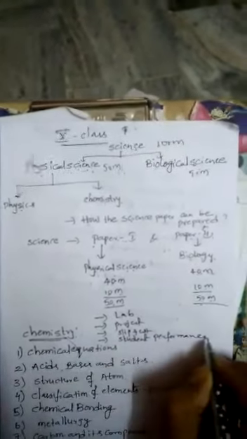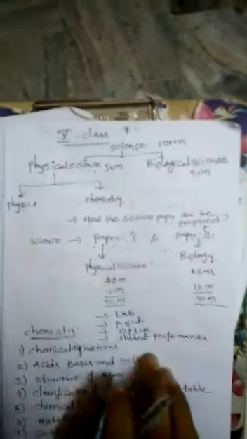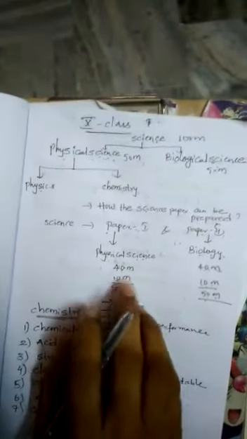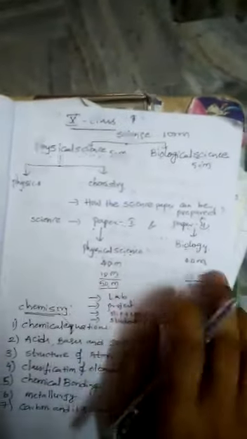So in this way internal marks will be awarded. What are the categories? Lab, project, slip test, student performance. In this way your 10th class board science paper can be prepared. Paper 1 consists of 40 marks, that is physical science. Paper 2 is biological science, that consists of 40 marks.